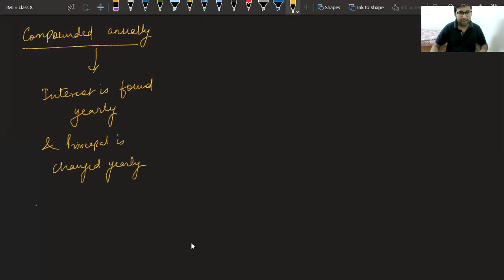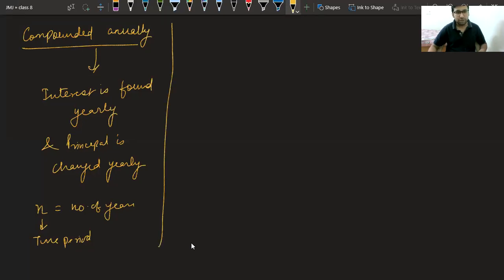Here the n, which is time period, is equal to number of years, whatever is given to you. In this case of compounding annually, very simple. If you have 2 years, n is 2. If you have 3 years, n is 3. Very simple. So for 2 years, n equal to 2. For 3 years, n is equal to 3, and so on.